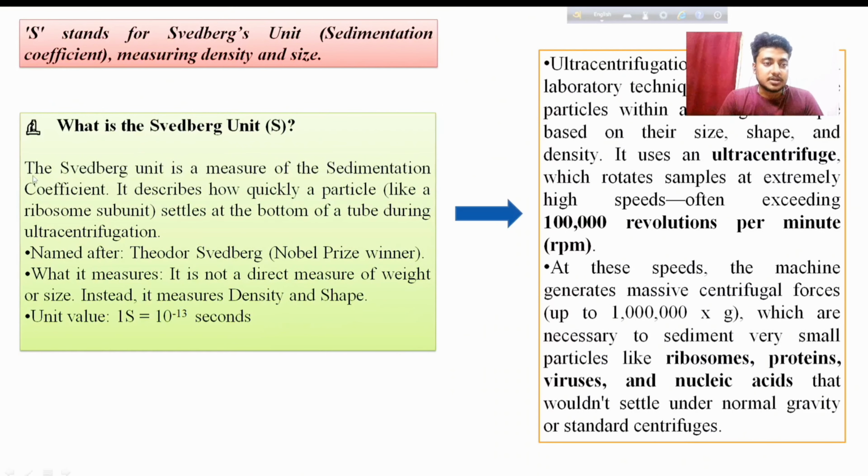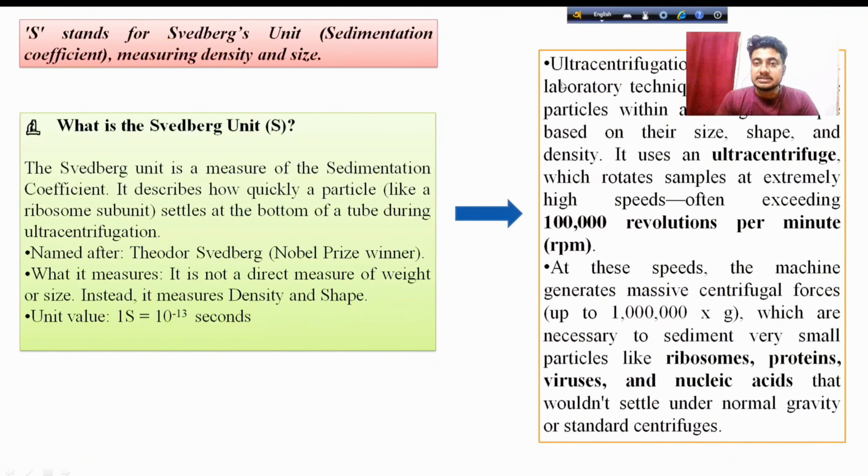First of all, the Svedberg unit is the measurement of the sedimentation coefficient and describes how quickly particles settle at the bottom during the ultracentrifugation process, and its value is 10 to the power minus 13 second. One Svedberg unit refers to 10 to the power minus 13 seconds, meaning a very little fraction of time.